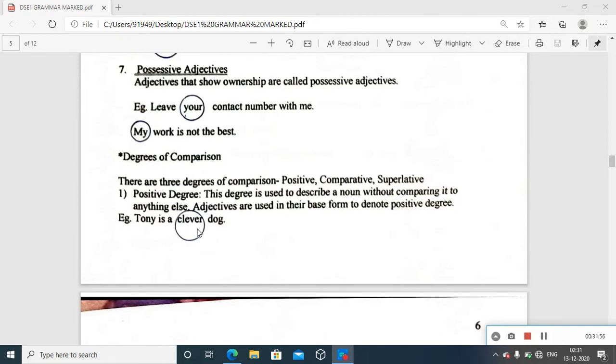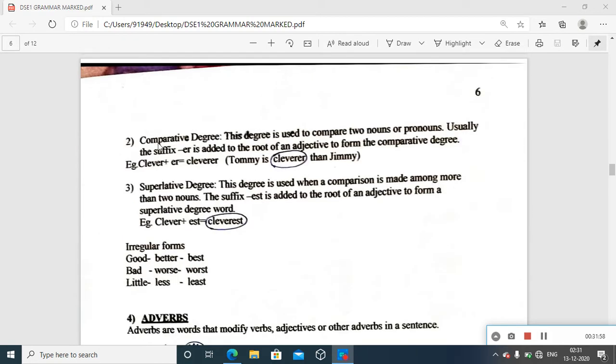Take this example: cleverer. The second type, comparative degree, you use with er as the suffix, and the third type you use est. You add it to the basic form, you add est with the basic term, and it becomes cleverest.